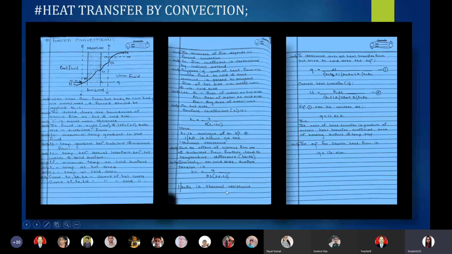And due to the effect of similar viscous film CC and the turbulent flow of cold fluid, we will get the points TE and TF, where TF is the minimum temperature of cool surface and TE is the temperature gradient between the turbulent flow and the viscous flow. Now let's proceed with the third page. Now we have derived, or we have got this surface coefficient of hot area H1 and cool area H2. Now let's move further to determine overall heat transfer from hot area to cool area.